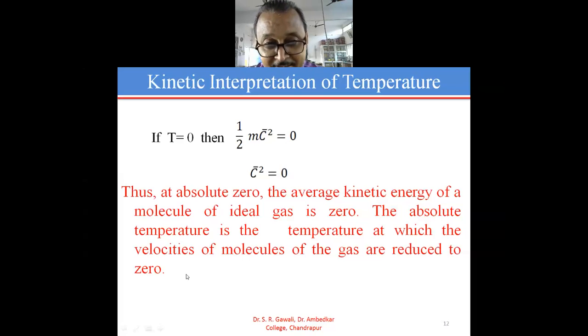We have seen previously one of the assumptions of the kinetic theory of gases, that molecules do not have zero velocity.